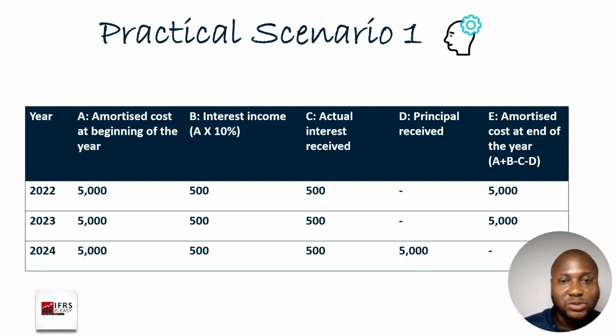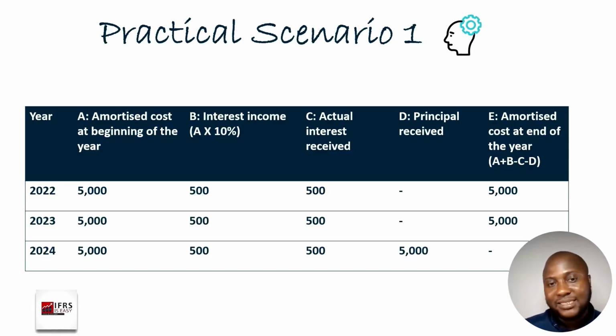So what I've done is to include on the first row the calculation that relates to each of them. You see I've labeled them as A, B, C, D, and then we are saying that the closing is A plus B minus C minus D, which is the same as what we have discussed earlier with respect to how amortized cost works.